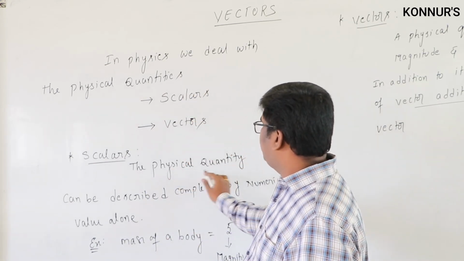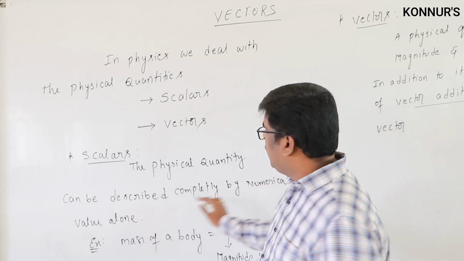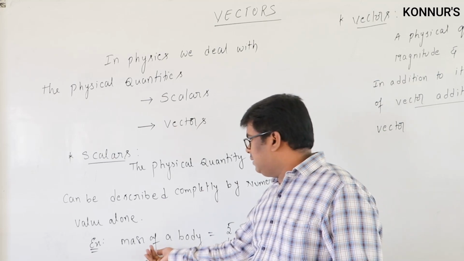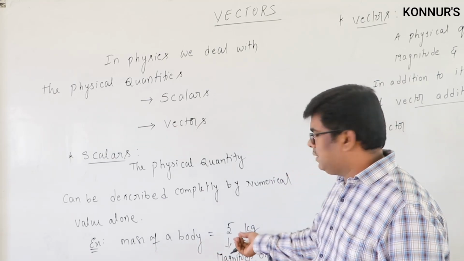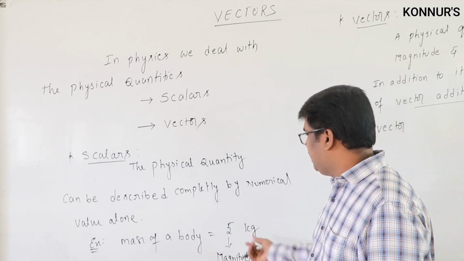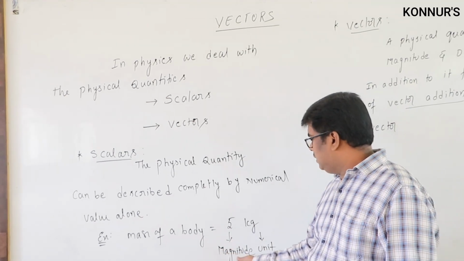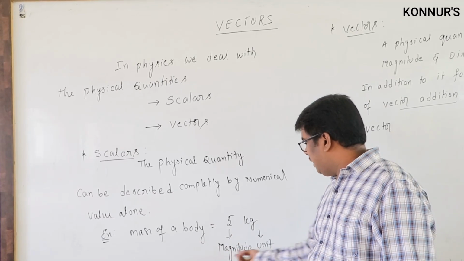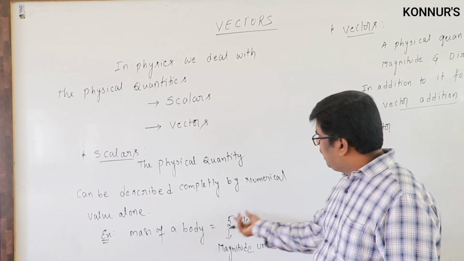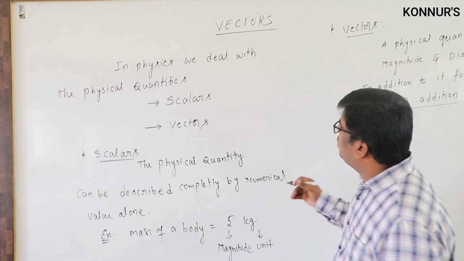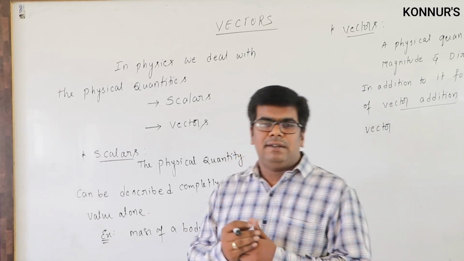A physical quantity that can be described completely by a numerical value is called a scalar. Let us take an example: the mass of a body is 5 kg. If you mention 5 kg, there is no need to mention a direction. Here 5 is the magnitude, with a unit, and this completely gives the information of this body.